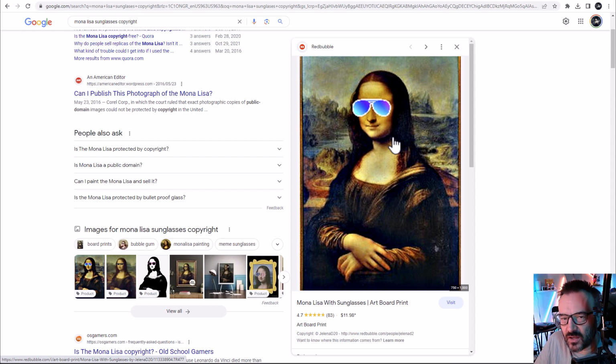In this interesting case, the copyright wasn't issued for the public domain image, only for the placement and the sunglasses specifically. So anybody can take the Mona Lisa, put sunglasses on it and try to copyright it, but again, only the sunglasses and their placement would be copyrighted.